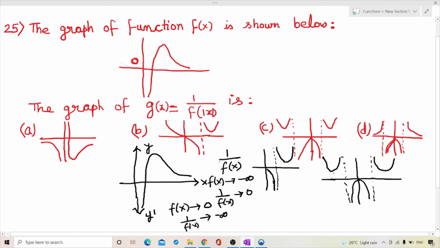If we put values of f(x) from this part, it will show the same graph as the values we are getting from this part. So this graph will be similar to this. This is the graph for g(x). Hence the correct option is C.